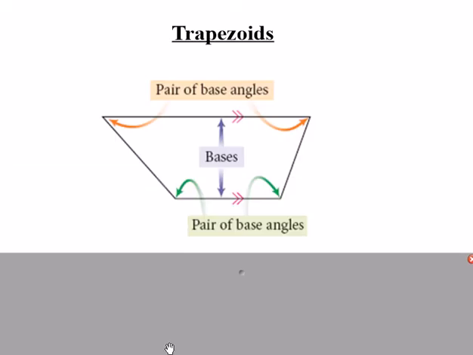And then the last type of quadrilateral that we study is a trapezoid. A trapezoid actually has a lot of similarities with triangles, which is a triangle is not even a quadrilateral. But the 4 sides of a trapezoid have a name. The definition of a trapezoid is a quadrilateral that has exactly 1 pair of parallel sides. And those parallel sides have names. Those names are bases. Now the other two sides also have names. Those names are legs.